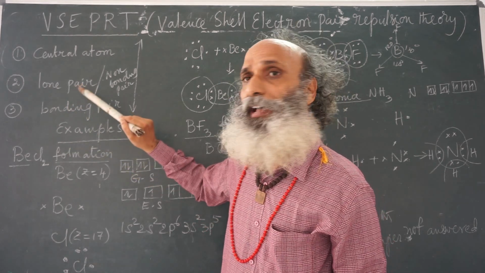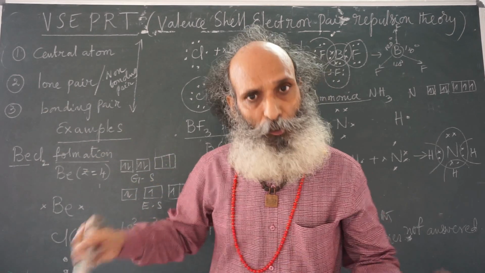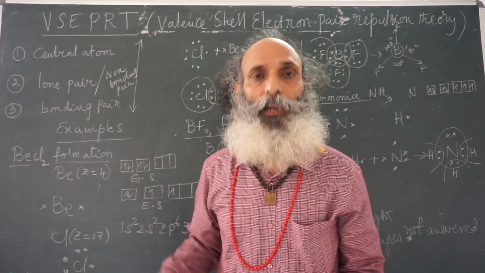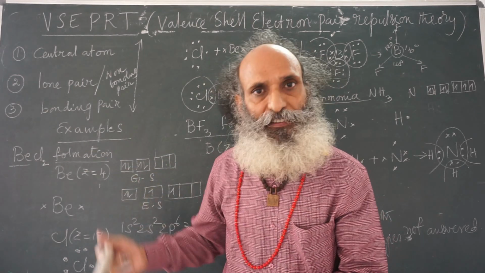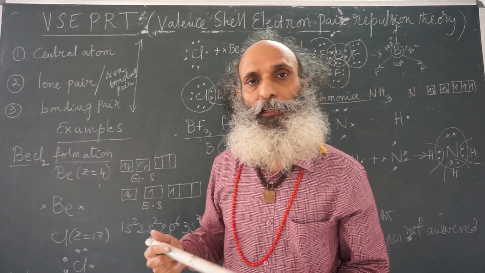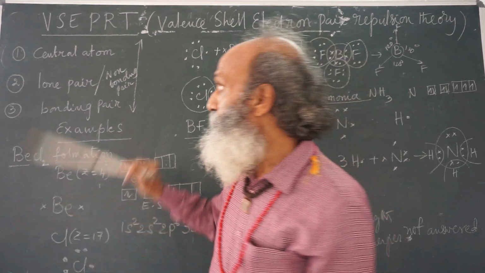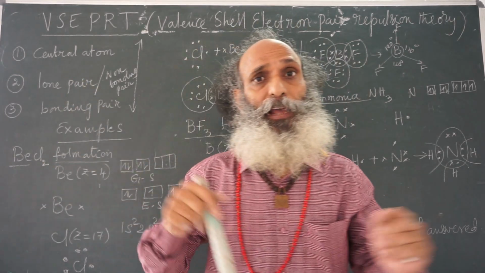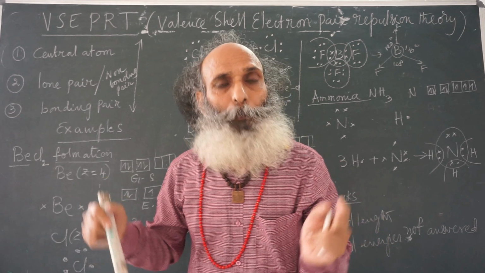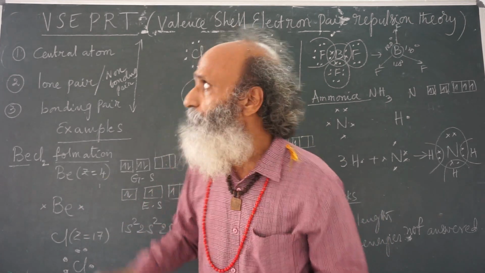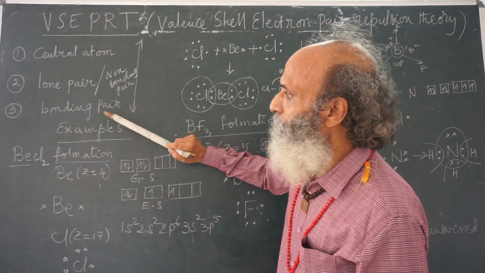That means the lone pair has an advantage. It takes more space. Generally, when there are 2 electron pairs, the space is shared equally. 3 electron pairs, the space is shared equally. But if there is a lone pair, the lone pair takes more space and the bonding pairs have to adjust. So that is the important point of this.